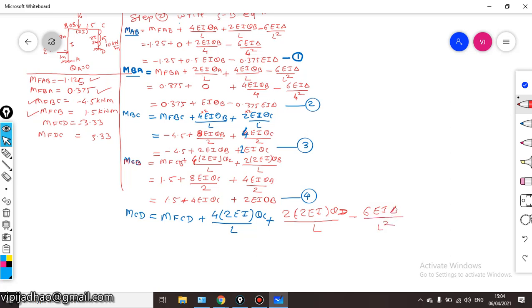Why are we subtracting this particular term? Because this type of problem is a portal frame with sway. Therefore we are subtracting 6 EI delta upon L square.